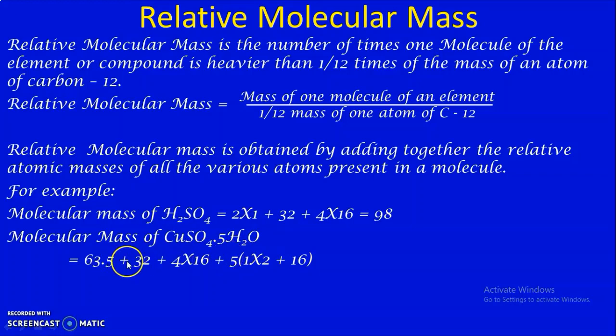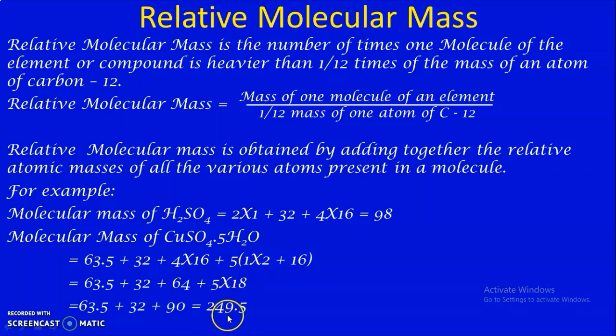So 63.5, 32, 64 and 90. All together it will be 249.5. So this is how we can find out the molecular mass.